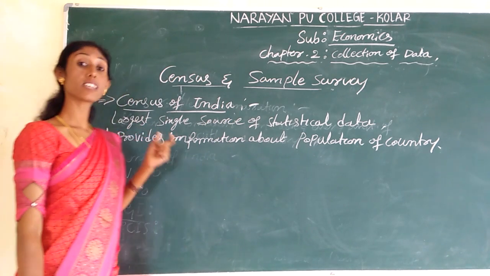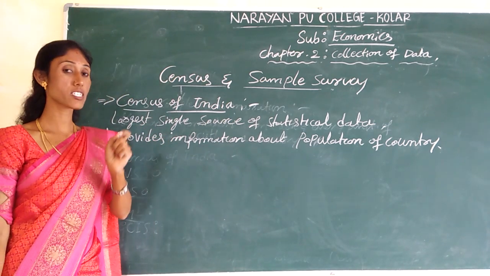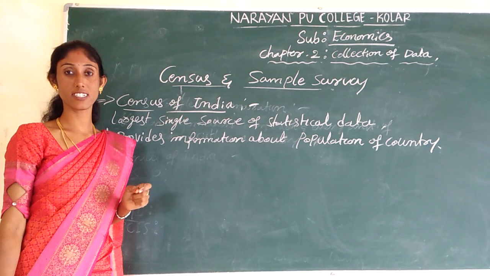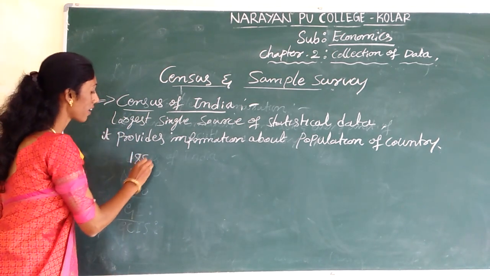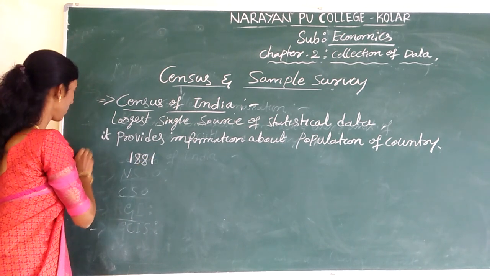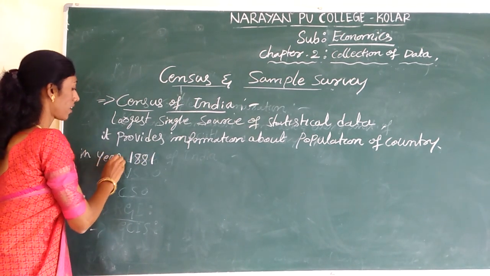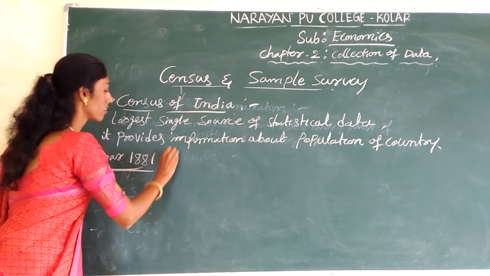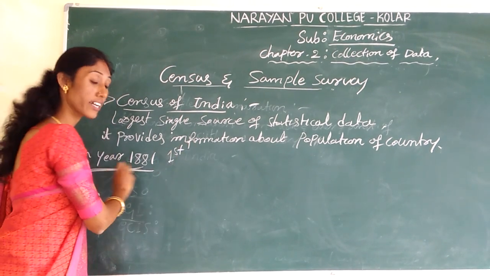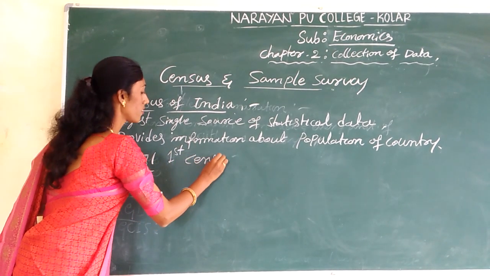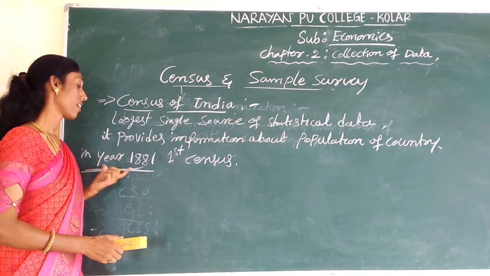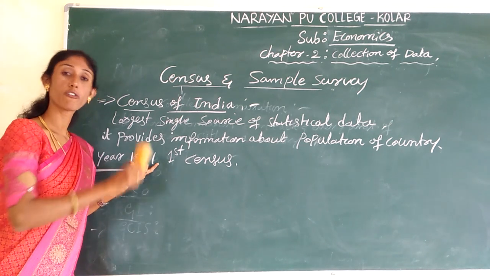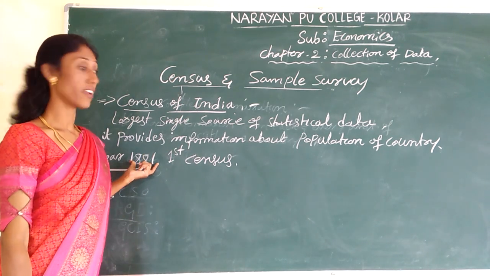And here, the Census of India was first conducted in our country before independence, in the year 1881. In 1881, the first census was conducted.